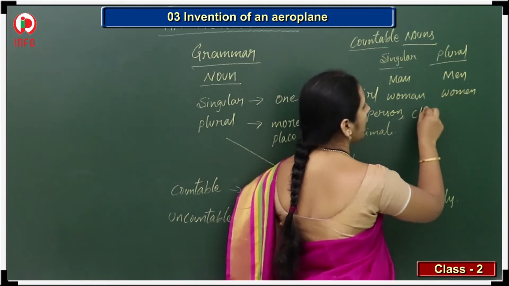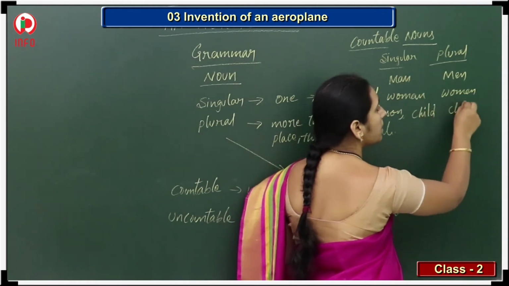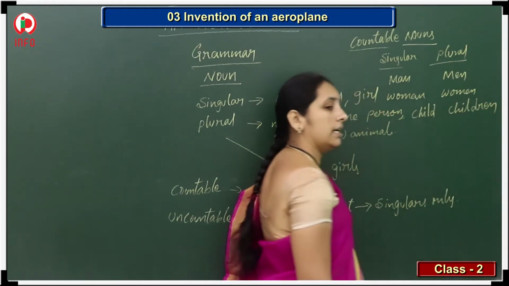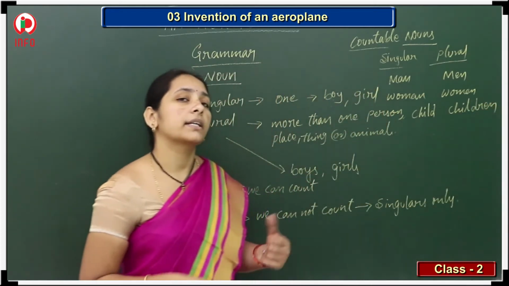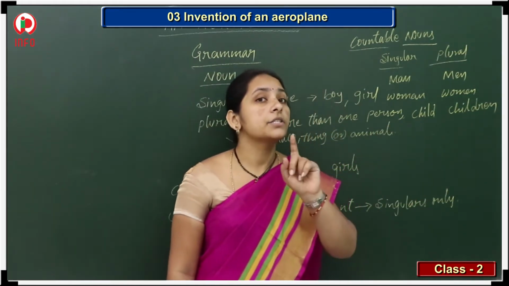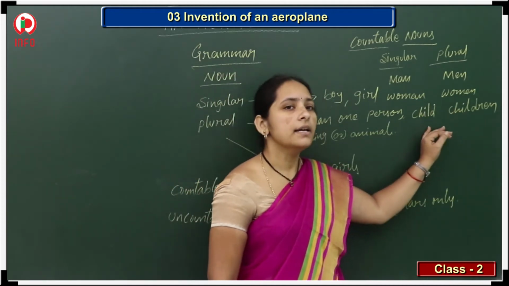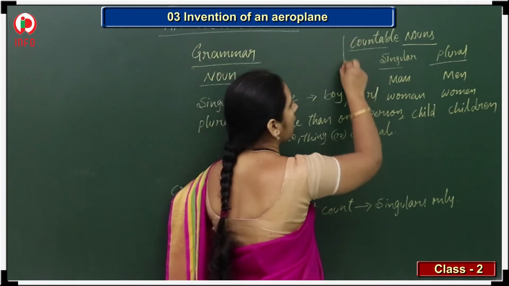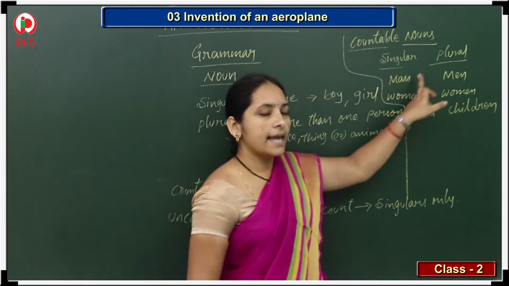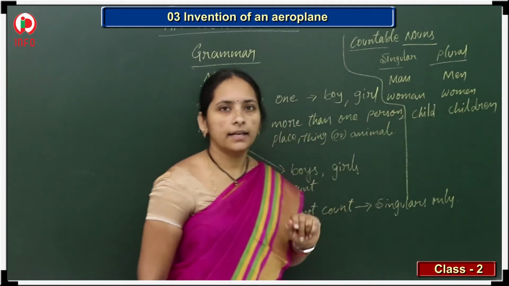And suppose I take a child. Child is the singular. For the plural form, if more are there, what can we write? Children. Don't write children's. It is children only. Children is the plural form. Child is the singular and children is the plural form. Alright, so man, woman, child, children, right?